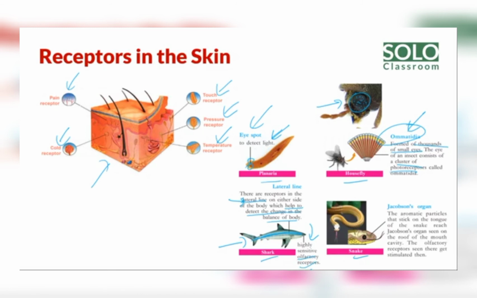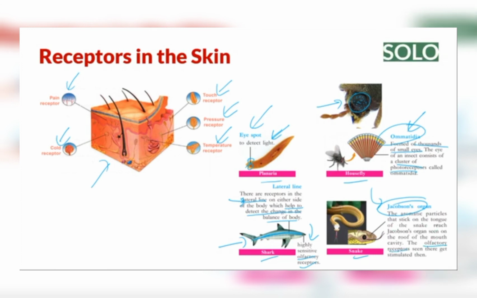And one more is there, the highly sensitive olfactory receptor. Smell from a long distance, many kilometres away, can be detected by which animal? Shark, by the help of the olfactory receptor. By the smell, it identifies food and other things. Next is the snake.